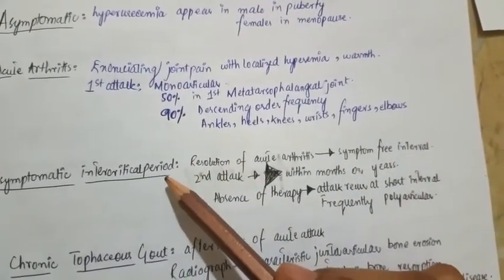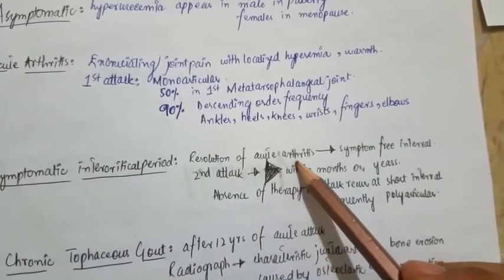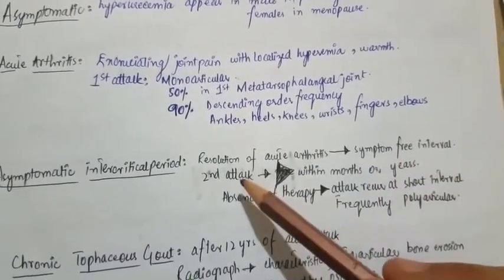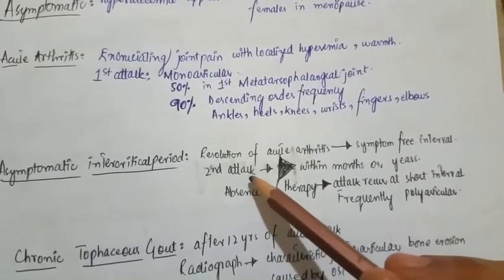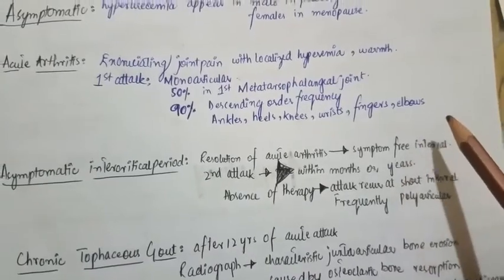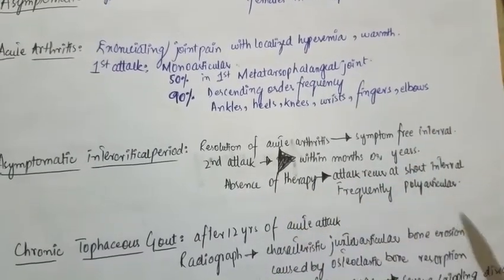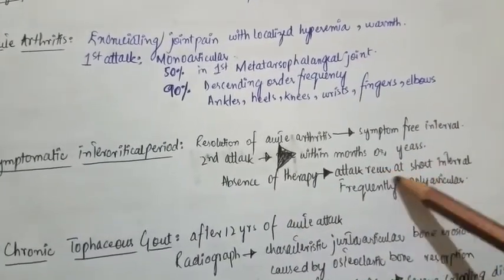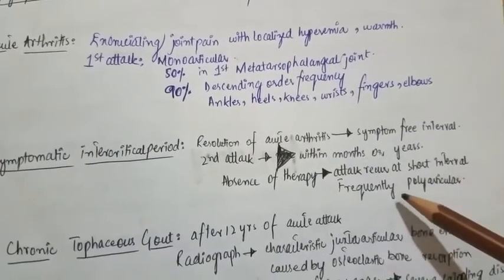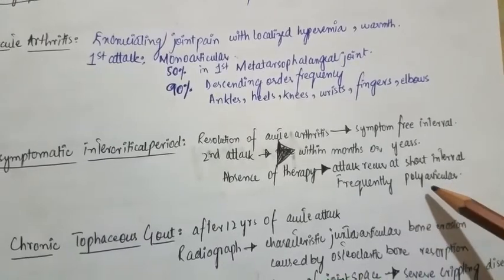Then there is the asymptomatic intercritical period. Resolution of acute arthritis results in a symptom-free interval. But a second attack happens within a month or a year, depending upon the therapy. If there is absence of therapy, acute attacks will recur at short intervals, frequently involving multiple joints.